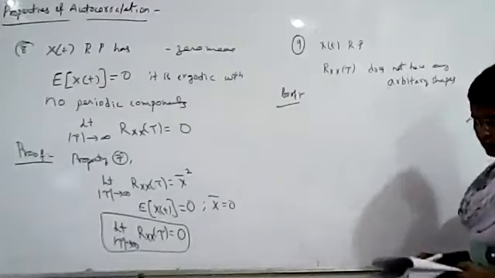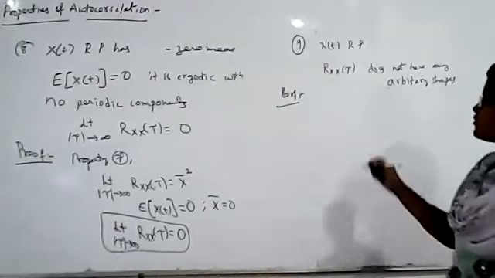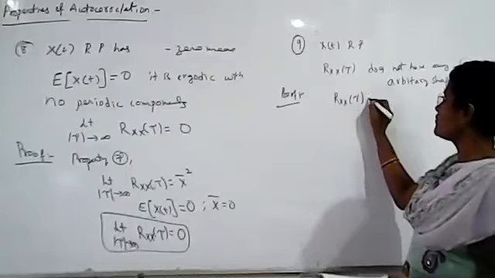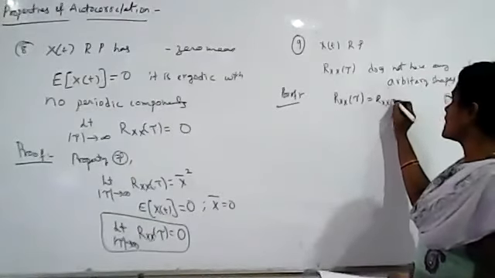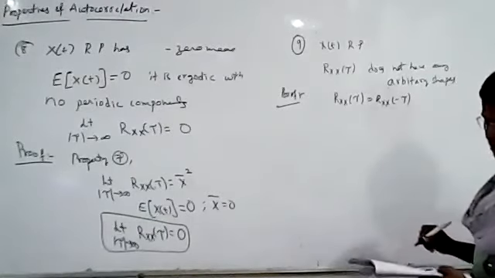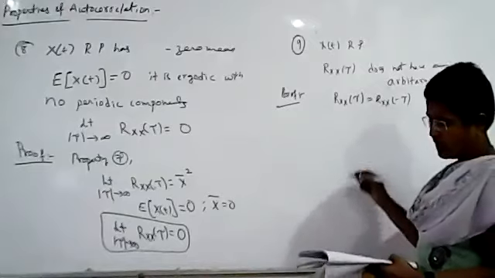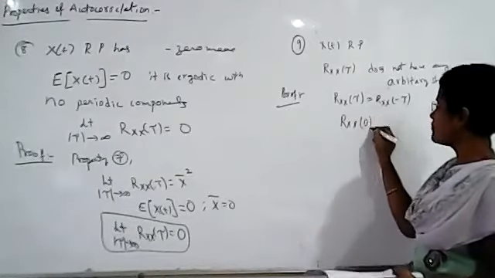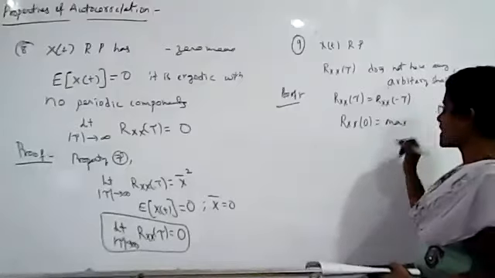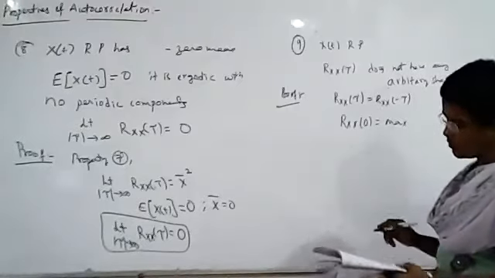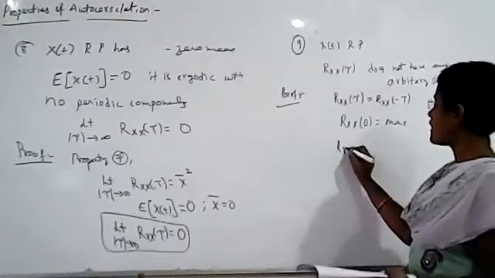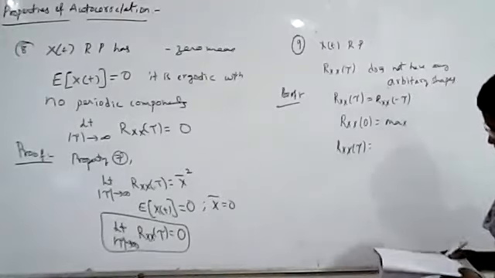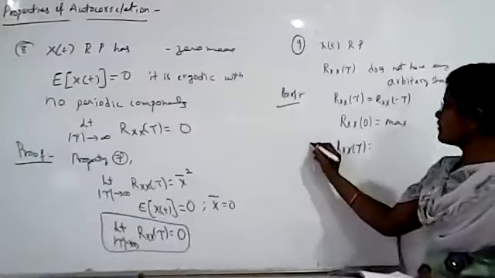Now we see the proof of this. We know that the autocorrelation function is an even function. We have already discussed that Rxx of tau is equal to Rxx of minus tau, and that Rxx of tau has its maximum value when tau is equal to 0. And we also know that Rxx of tau is related to the power spectral density function by the Fourier transform.